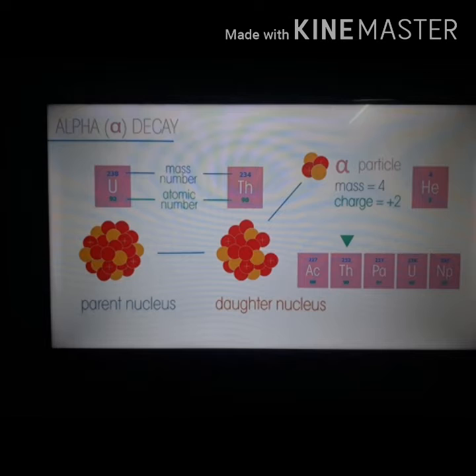Uranium converts into thorium by decreasing atomic number by 2 and mass by 4. By emitting an alpha particle, the mother nucleus changes into another nucleus.